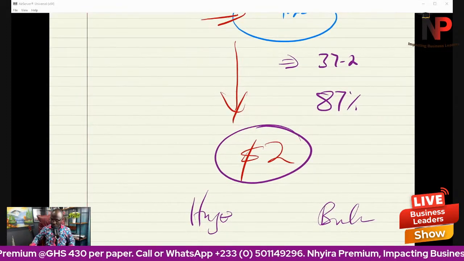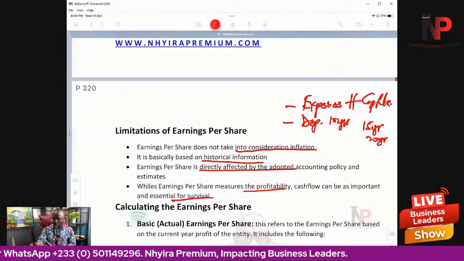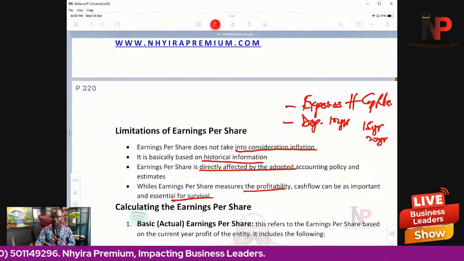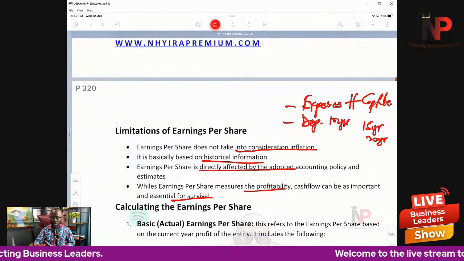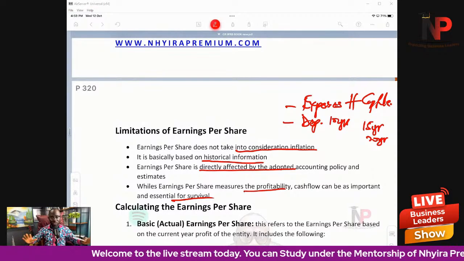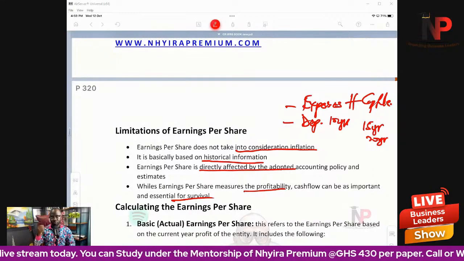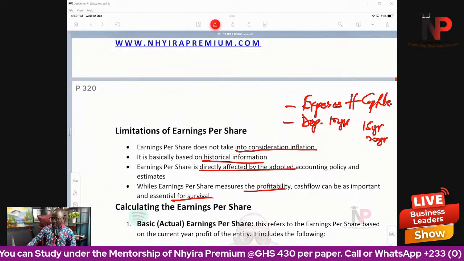So these are some of the limitations that we can share our thoughts on when it comes to earnings per share. Even though it is good, it's an amazing ratio that tells us a lot about the company, it also has a couple of limitations. That is what you need to understand fundamentally when it comes to dealing with earnings per share. Any questions, please?